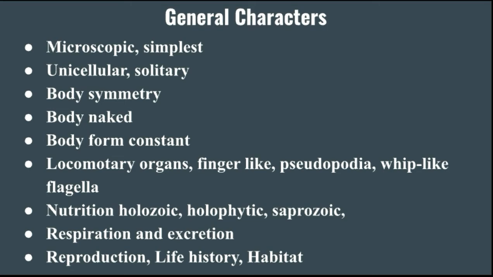The next general characteristic of the protozoa is that they are unicellular. Question may arise, what is unicellular? Protozoans are one cell. Uni means one cell. We know very well multicellular means many cells, but protozoans are unicellular, with a unicellular body organization. It means they are only one-celled animals. So this is another general character of the protozoans.